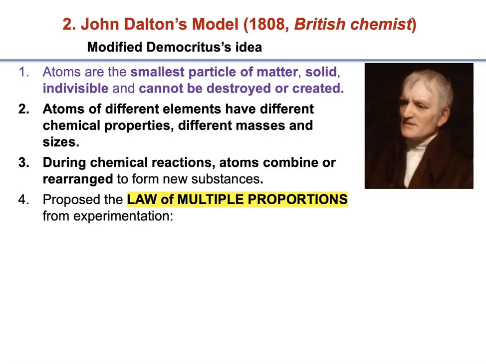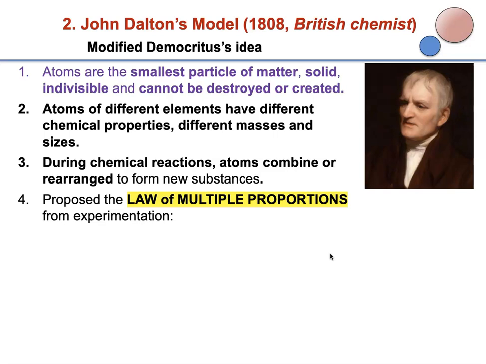However, he noticed that there were different elements. And he said different elements have different chemical properties, and they have different masses and sizes. So now our atoms begin to look like that. And he said during chemical reactions, atoms combine or rearrange to form new substances.